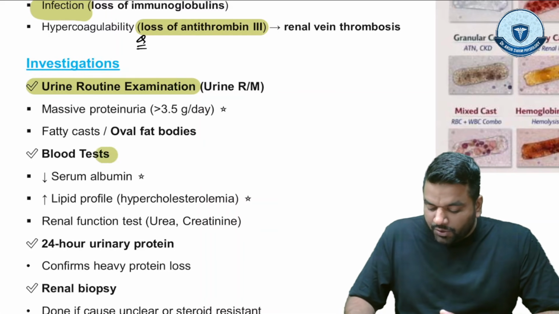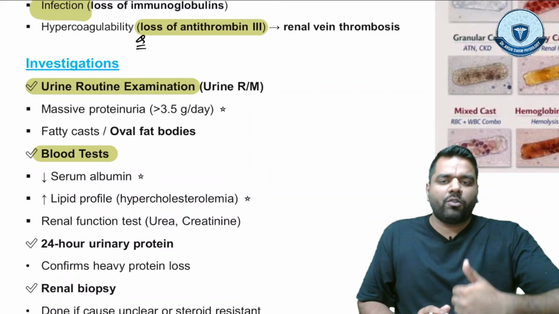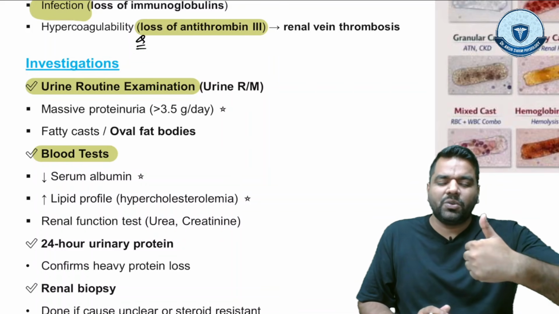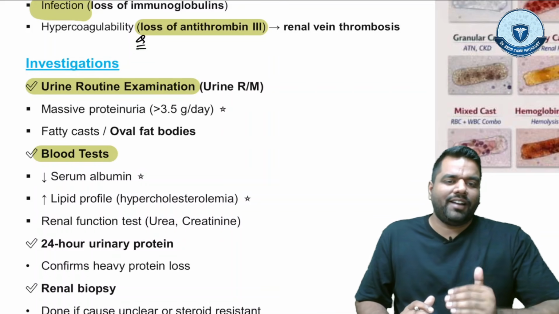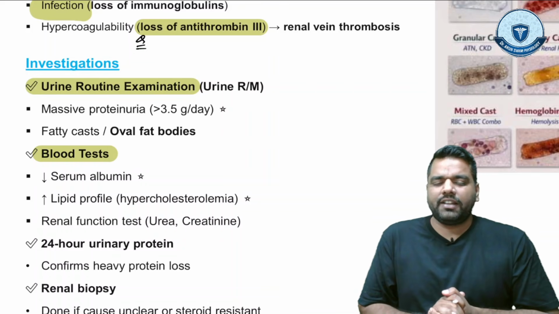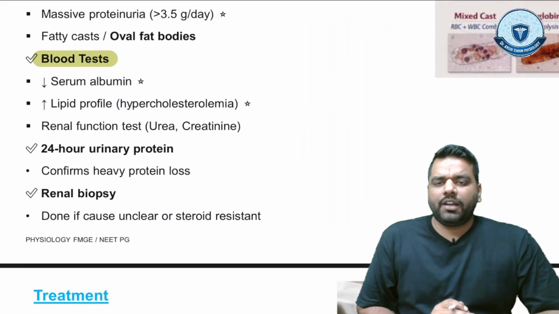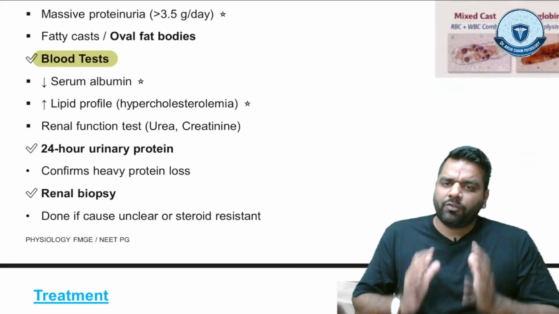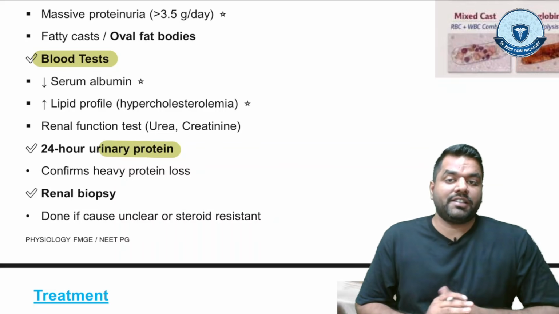In blood test, you will see the serum albumin level will be low and lipid profile will be increased. And also in renal function test, you will see high urea and creatinine levels because the kidney is not properly filtering. Now the 24-hour urinary protein we have to check, and it confirms the heavy protein loss. You have to remember, this is a very important investigation.